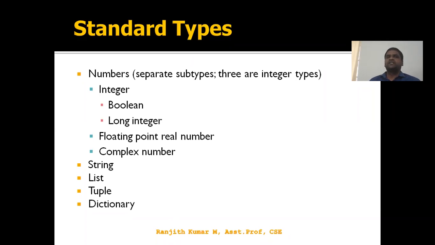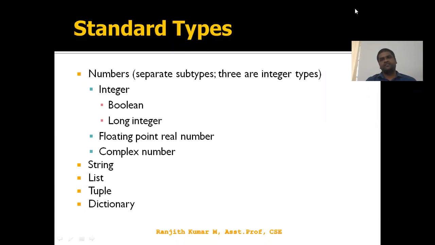And standard types. These are the types which Python supports. First, the category is number, the second is string, third is list, tuple, dictionary. These are the types of data you can represent in the Python programming language. You can use numbers. A number may be an integer, floating point, or a complex number. The complex representation is not possible in C, C++, Java, but Python supports it.